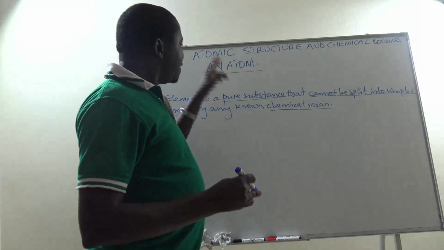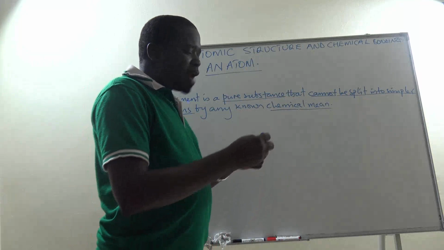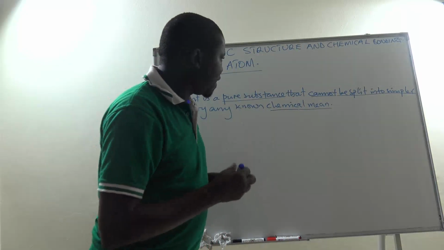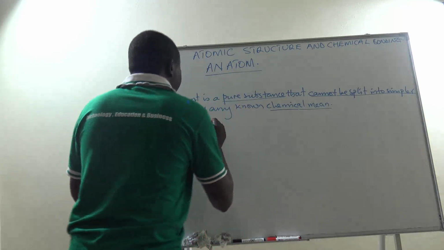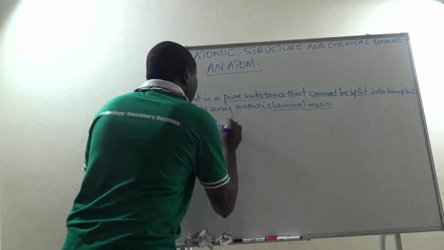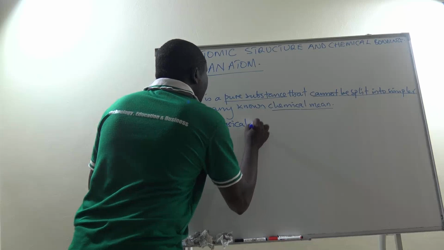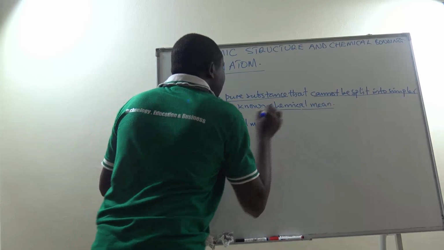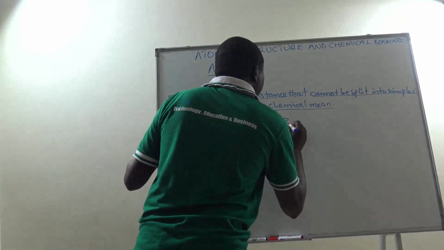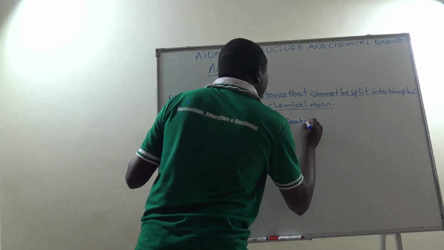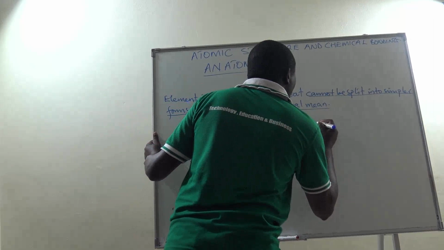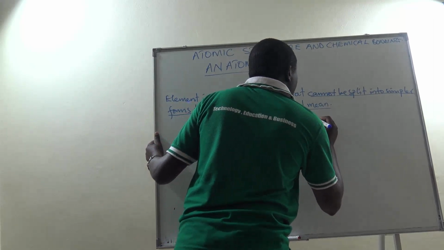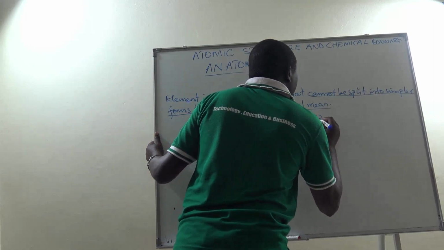So the element, if it is to remain an element and we have only smaller particles of it, then we are supposed to use instead what we call physical means. And this physical means includes breaking. That is quite physical. You will not change the element into something else. We can use the method of, say, pounding.